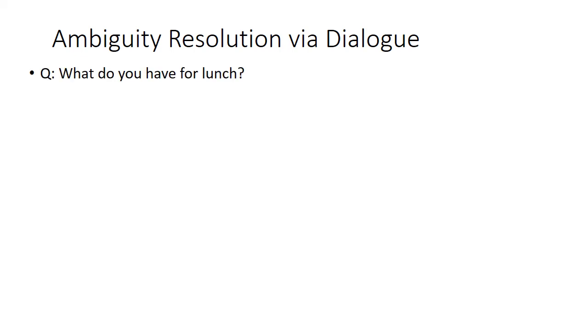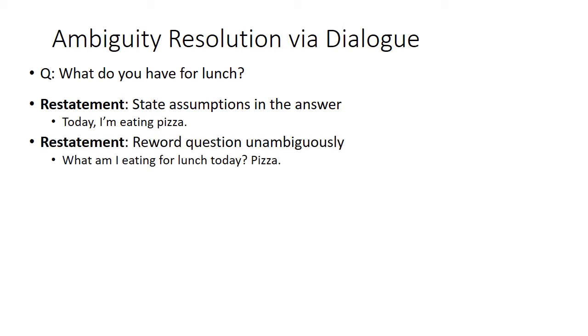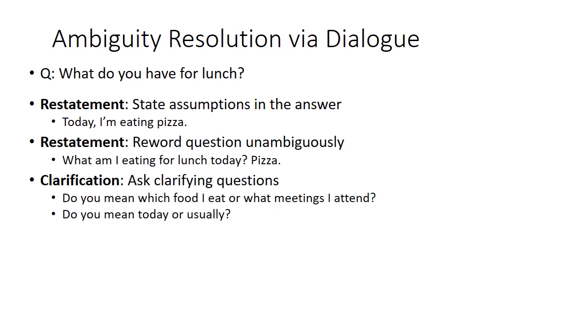If you were to ask me, "What do you have for lunch?" you might not realize that's a highly ambiguous question, so I can respond in a number of ways. For example, I can state my assumptions back to you in the answer itself. Today I'm eating pizza. Or I can reword my interpretation of your question back to you unambiguously. What am I eating for lunch today? Pizza. Or I could first ask you clarifying questions before attempting to answer. Do you mean which food I eat, or what meetings I attend? Do you mean today, or usually?